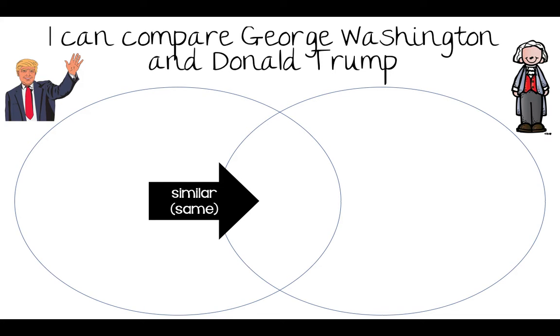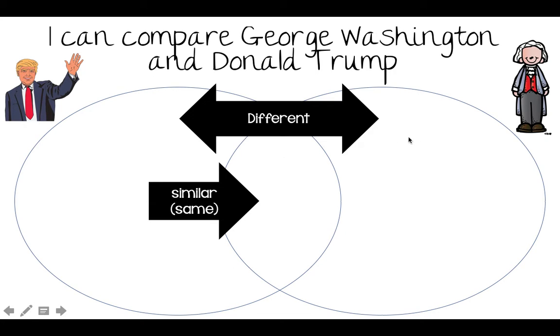So another learning goal was that we could compare what's similar and different. Well, this is a Venn diagram. In the middle, you're going to put what's similar. See how the circles are connected? They overlap. On the outside, you're going to tell me how they are different. So go ahead and pause this for a minute, and I want you to talk to your partner about some of the things that were the same and some of the things that were different about Donald Trump and George Washington.